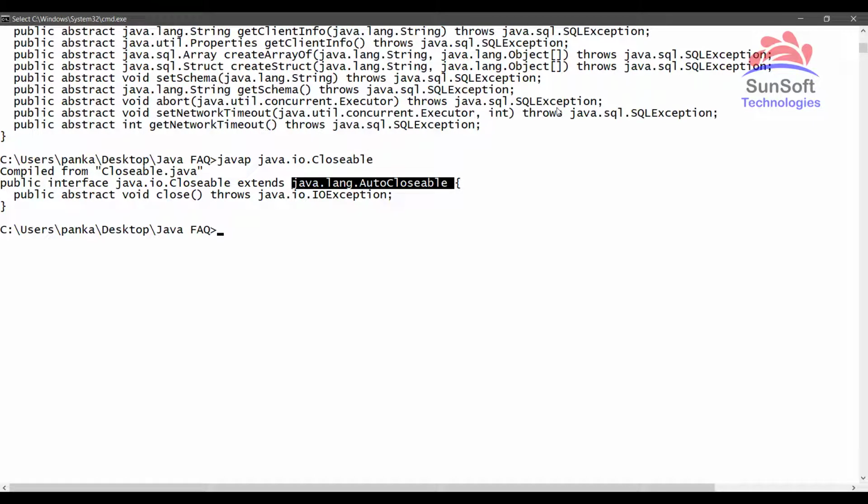One more point to add here, that you will find this AutoCloseable interface as a root API for the Closeable interface in version 7 and above. If you try to do the same thing with version 6, you will find only Closeable as a root API, because in version 7 we have got a new feature called try with resources. So try with resources is nothing but the block which will automatically invoke the close method of this AutoCloseable interface. So what is try with resources, we'll be discussing later. So hope the root APIs, it could be classes or interfaces, is clear to everyone.